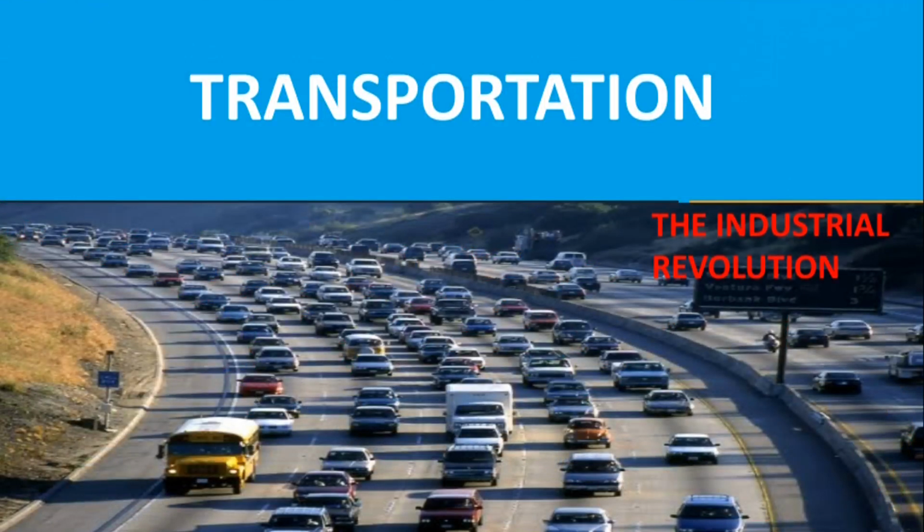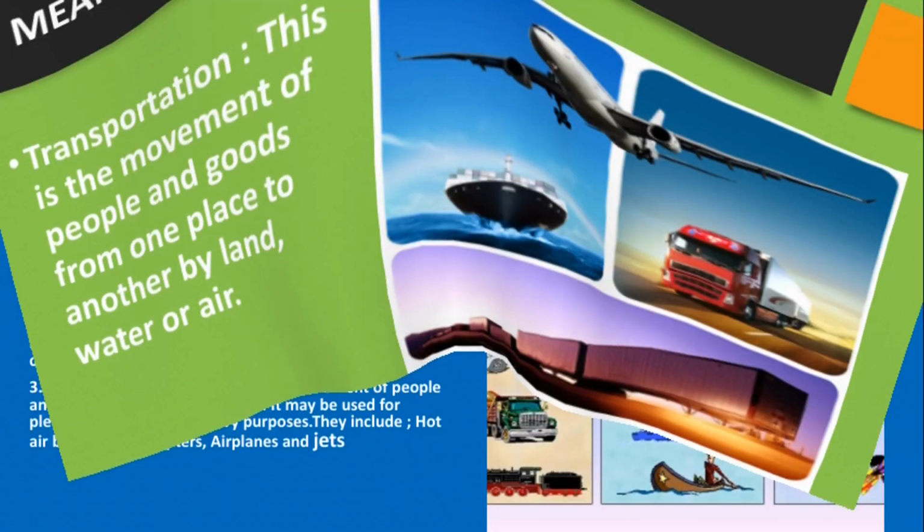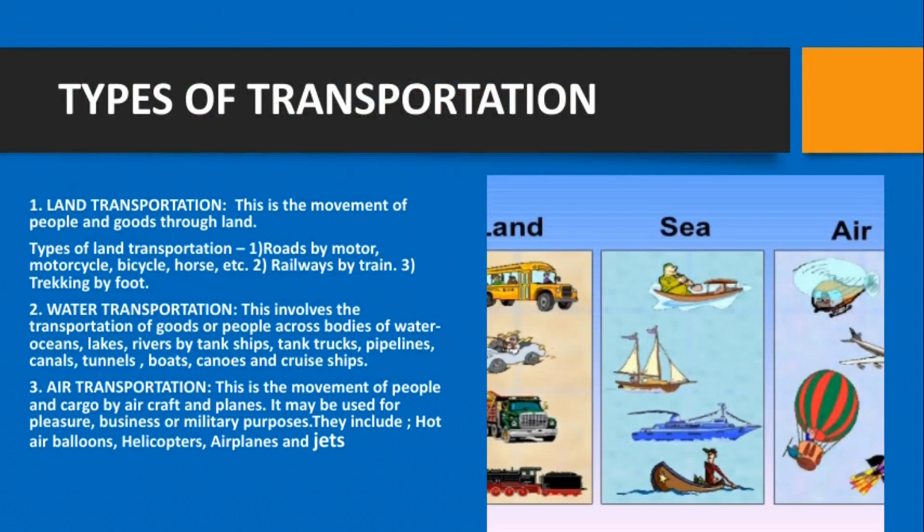What is transportation? Transportation is the movement of people and goods from one place to another by land, water, or air. In the image before you, there are various means of transportation. You have the airplanes for air transportation, you have the ship for water transportation, you have the truck and the train for land transportation.